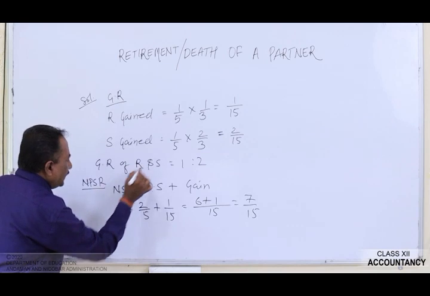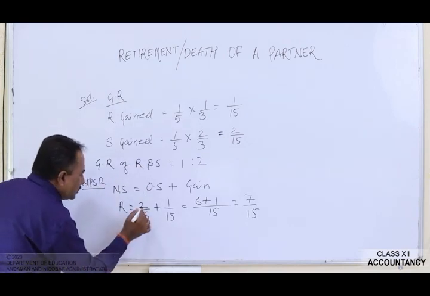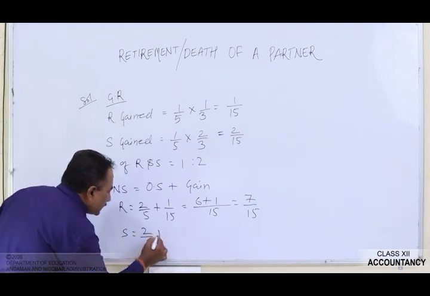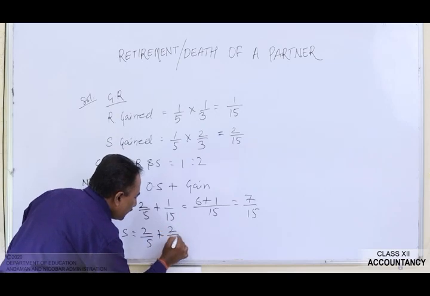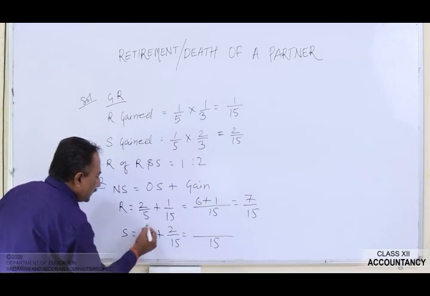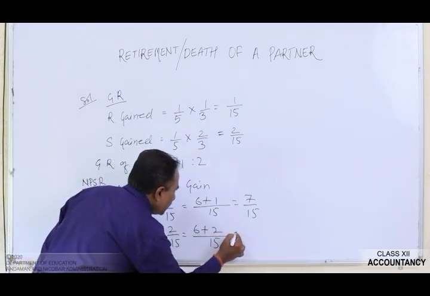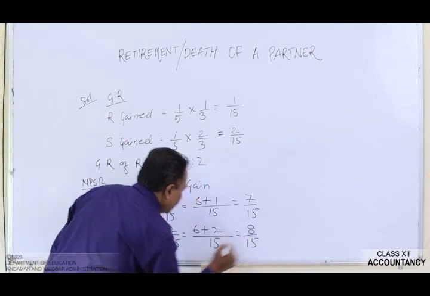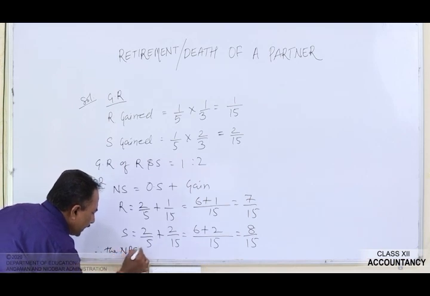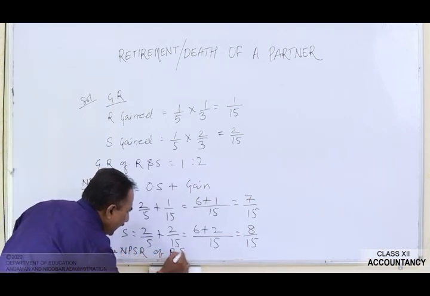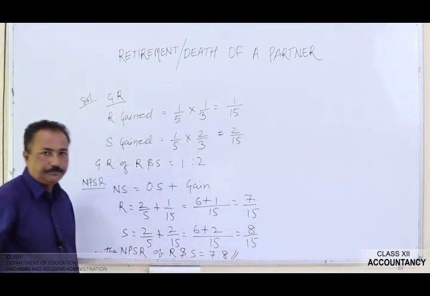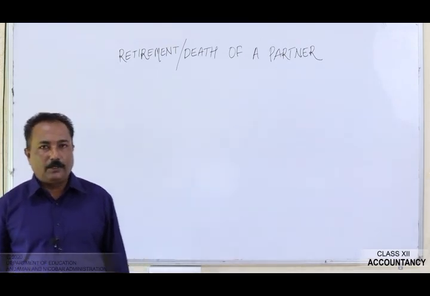Let's talk about the next partner, that is S. S was also having 2 by 5 share in the profit plus he has gained 2 by 15. Now let's calculate this. 3 2s are 6 plus 2 is equal to 8 by 15. Therefore, the new profit sharing ratio of R and S is 7:8. That's all. Now let's see about the treatment of goodwill.